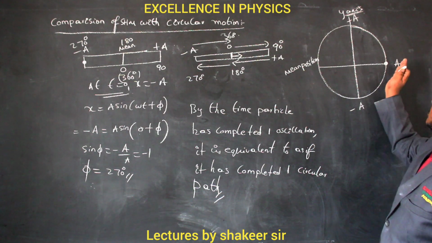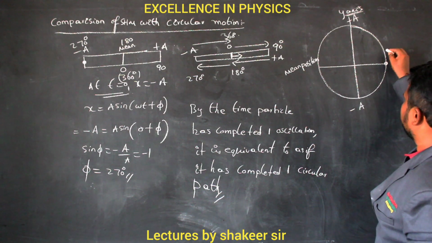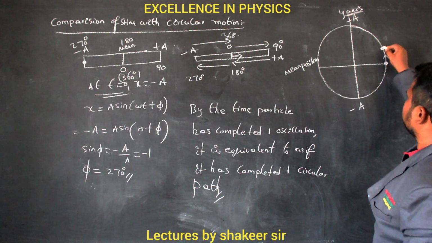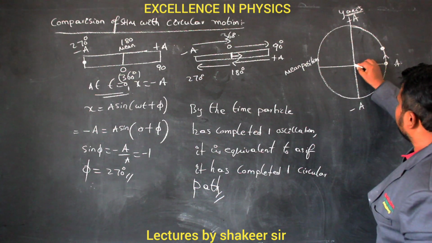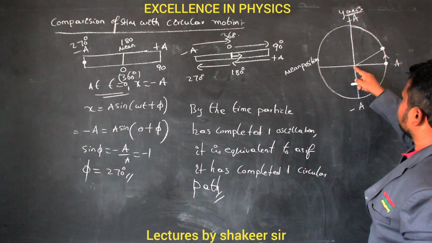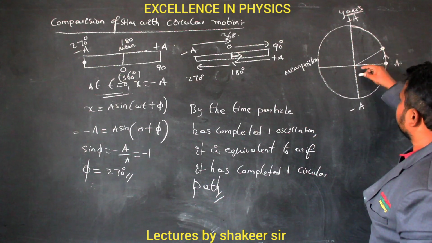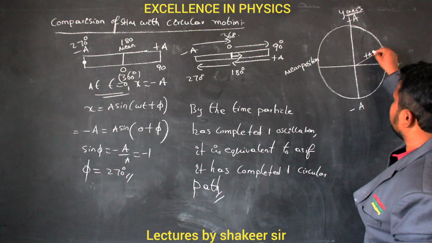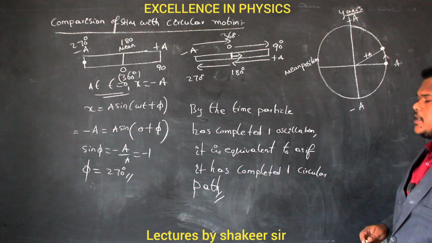Now, if the person starts moving in a circular path, for example, let us consider this person has travelled some distance and reached up to here. Clear? Then the radius vector joins the center of this circle and this path. So if this has an amplitude of plus a, then this also has an amplitude of plus a only. Are you able to understand?